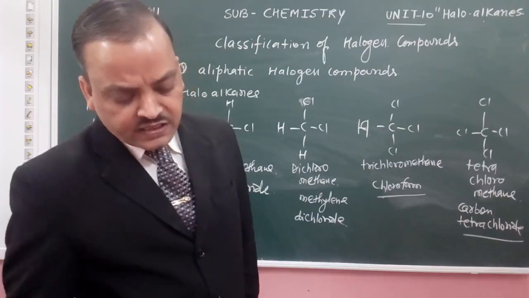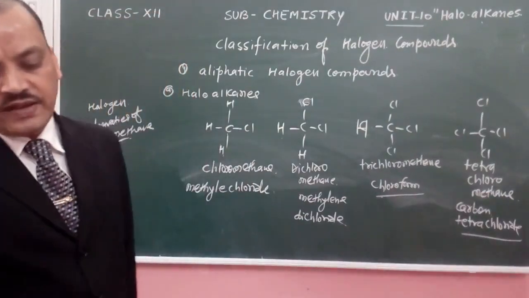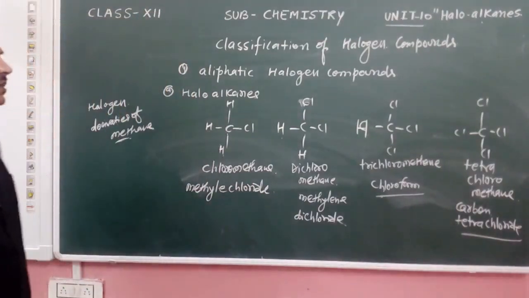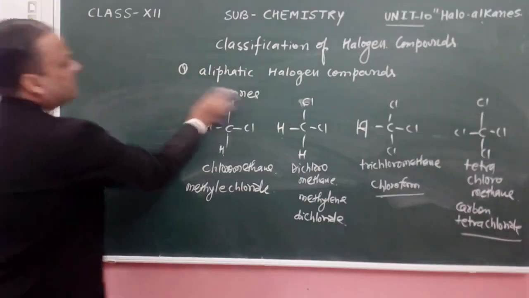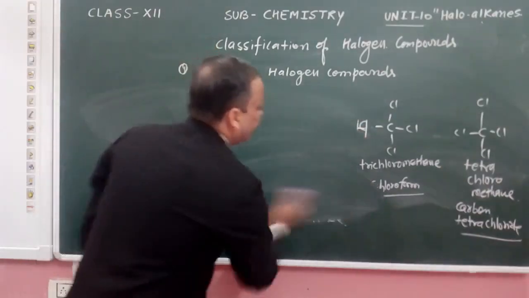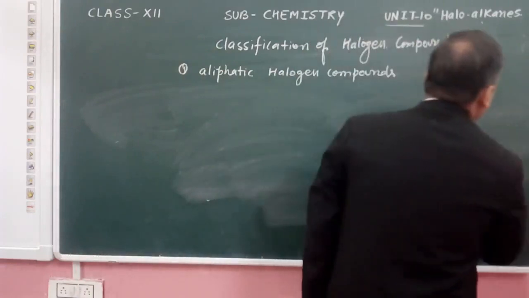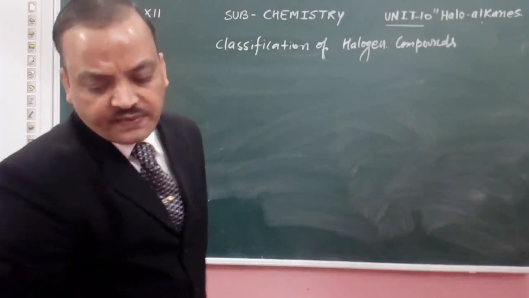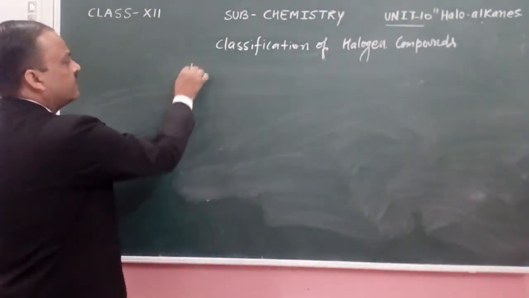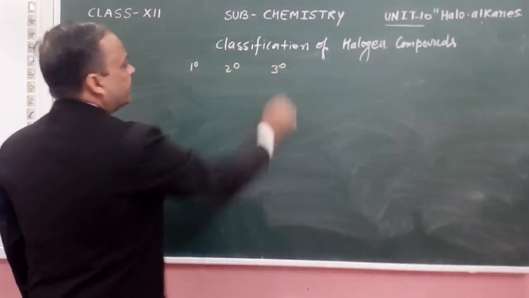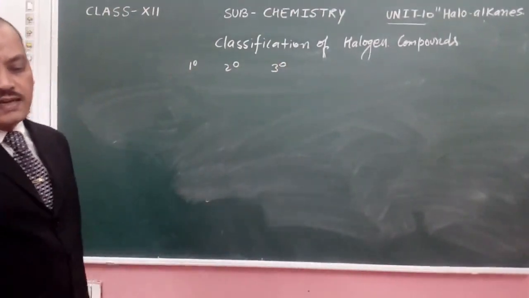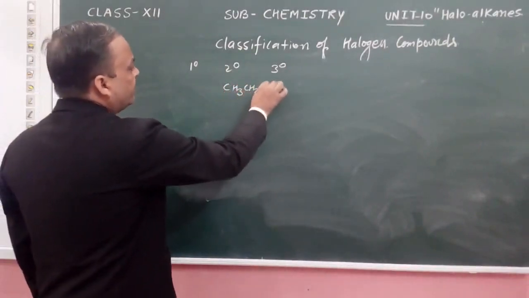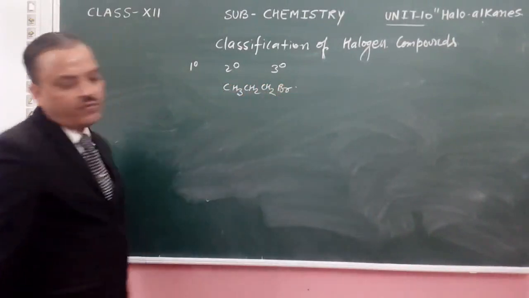Now, how do we assign degrees to these halogens? Just see how. In the classification of alkyl halides, there are 1 degree, 2 degree, and 3 degree. How is this decided? We have a very simple example, CH3CH2CH2Br, that is bromopropane.